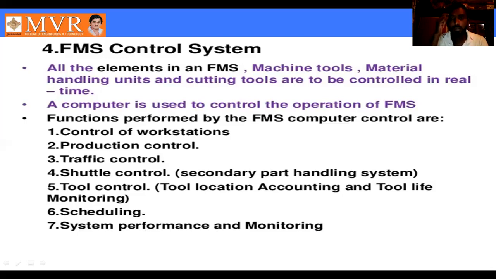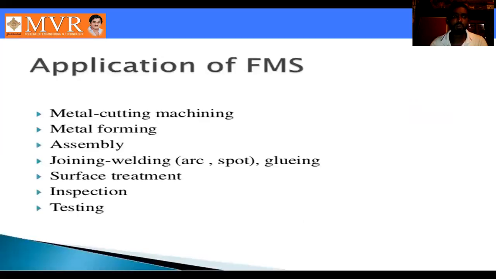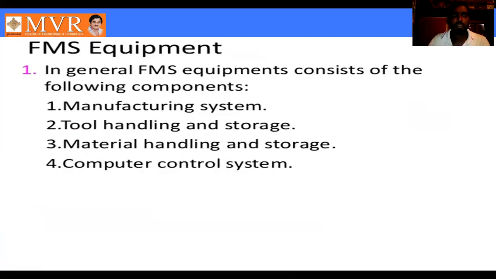Now our total flexible manufacturing system equipments. There are four. See here, the first one is the manufacturing system, which is the main one. Why? Because by using the CNC machines, the operation is started and completed. The flexible manufacturing system performs the operation by using CNC. By using horizontal or vertical CNC, we can use it based on the requirement and perform the operation. That we can call the manufacturing system.